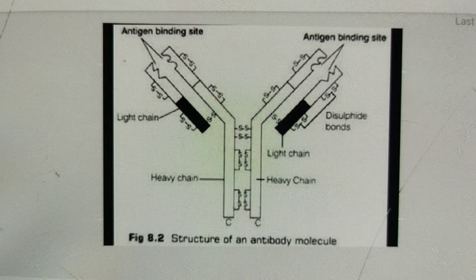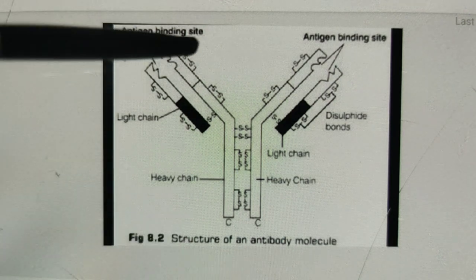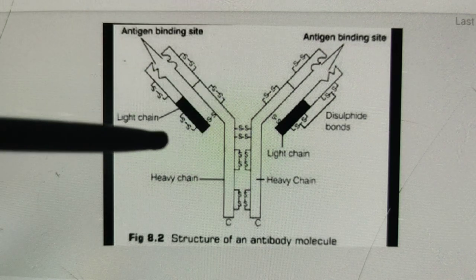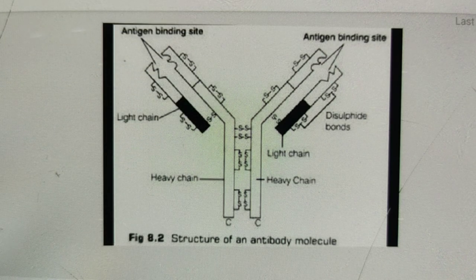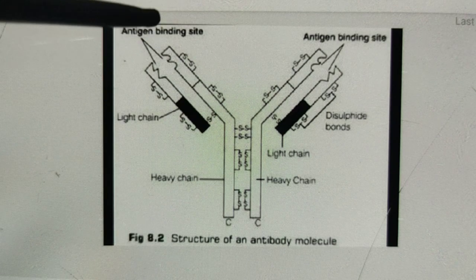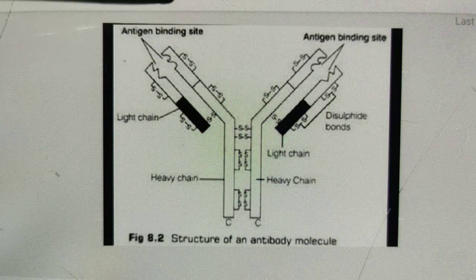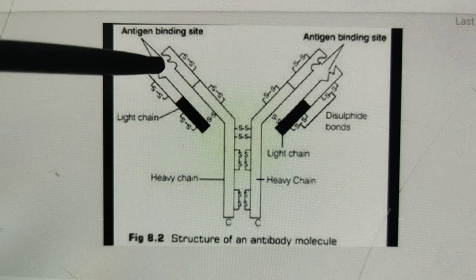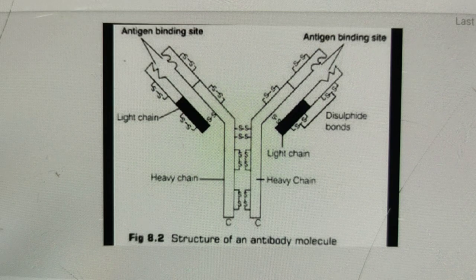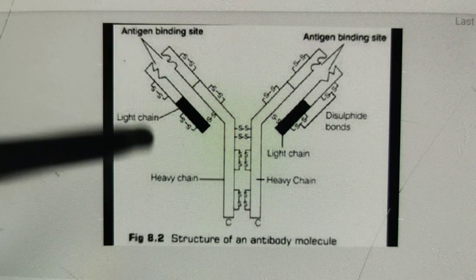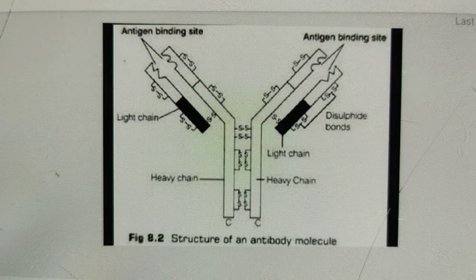Okay, now this Y-shaped immunoglobulin protein possesses the antigen binding site, and is thus named fragment antigen binding, FAB. The antigen binding sites bind to a specific antigen in a lock and key pattern, forming the antigen-antibody complex. So you need to write the structure of the antibody molecule yourself. Please write and show me.